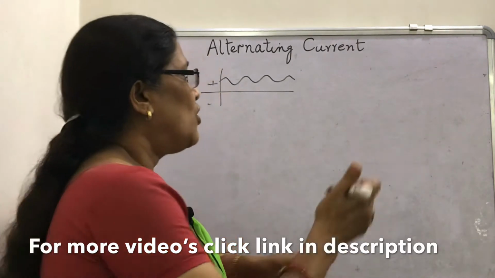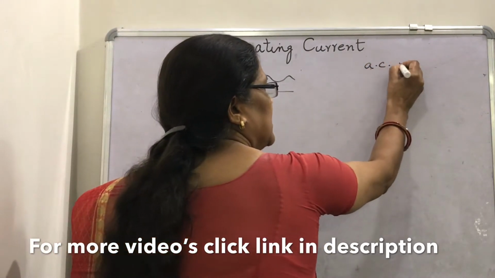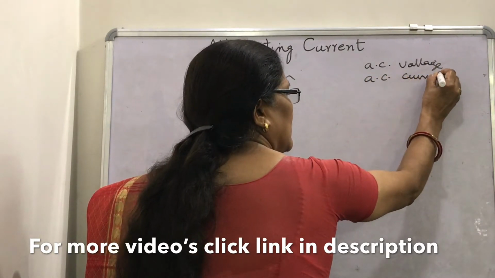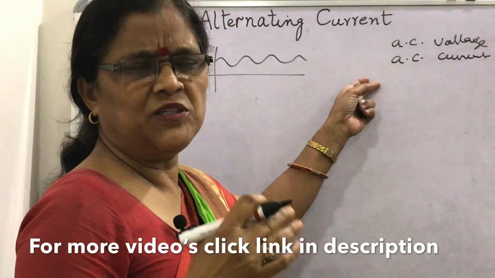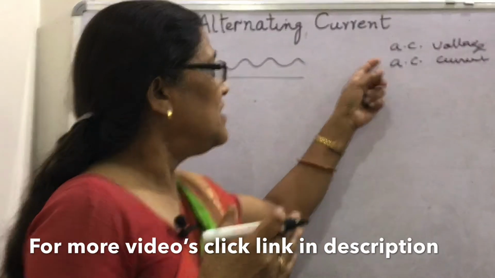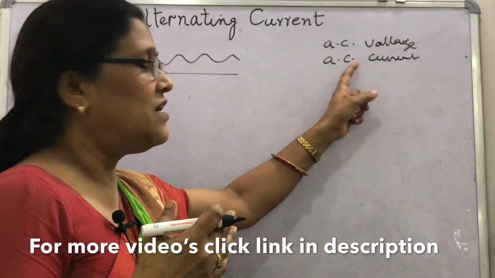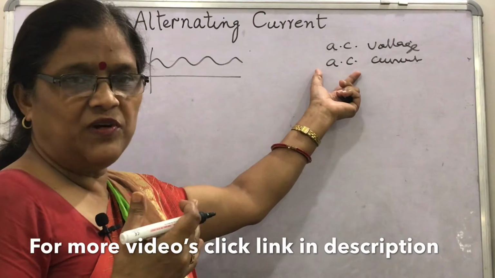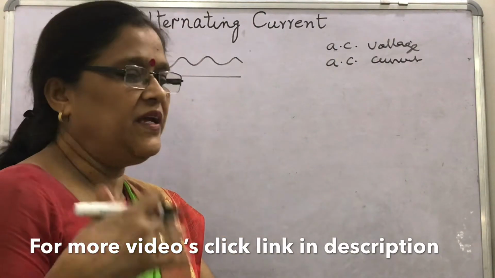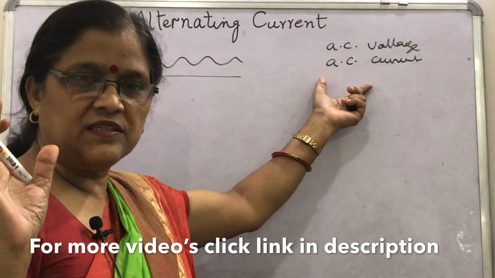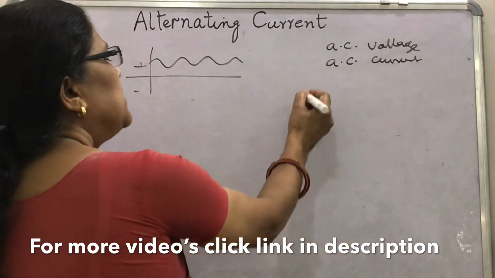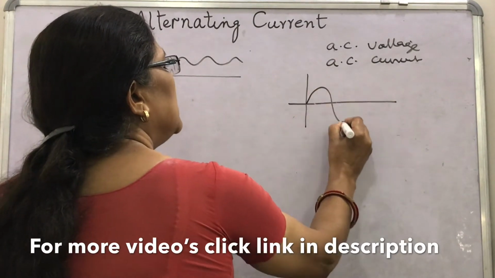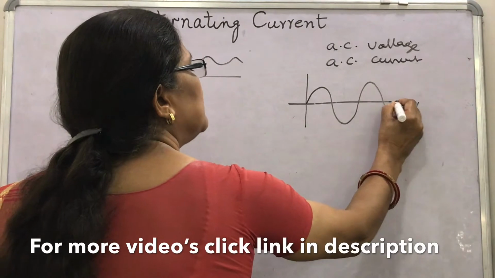We normally say AC voltage or AC current. We use these phrases because they are universally accepted. Otherwise, alternating current voltage, alternating current, literally they mean so. But what is AC? What I told, the electrical quantity displaying the simple harmonic time dependence. And we use AC of this type normally, which is sinusoidal like this.